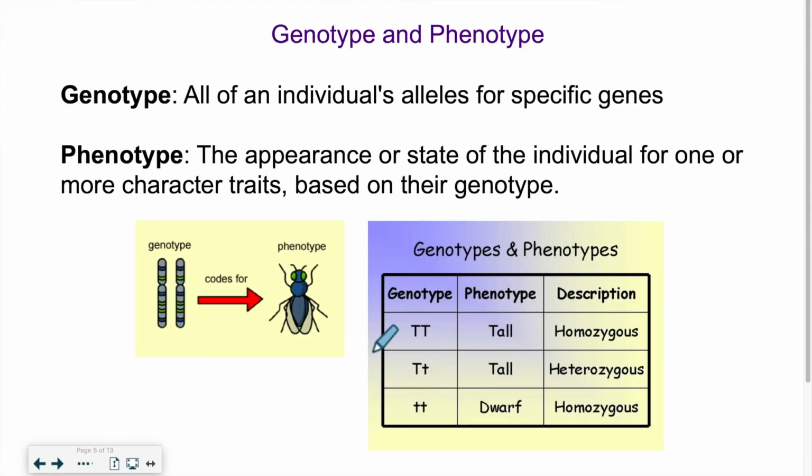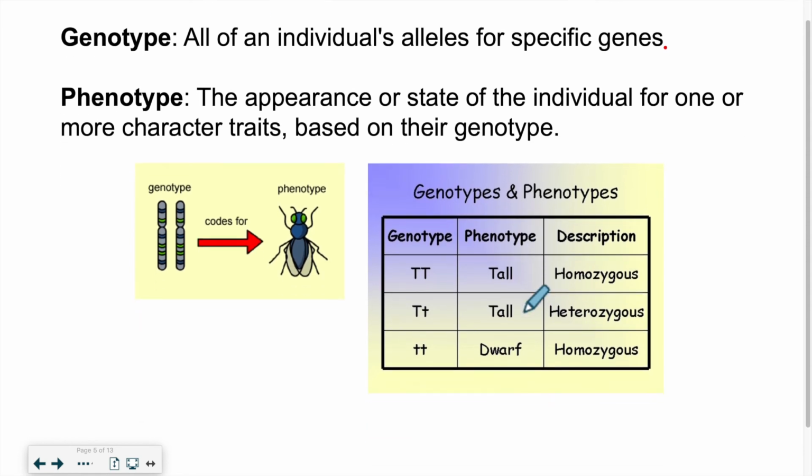Now this leads me to genotype versus phenotype. So the genotype is the individual's alleles, so all the genes that get passed on. The phenotype is the appearance or the state of the individual for one or more character traits based on their genotype. So the genotype, it's all the genes, and those genes get expressed, so they get translated into your physical appearance, your personality, the way your body works, so in other words, your metabolism. That's called the phenotype. So the outcome is the phenotype.